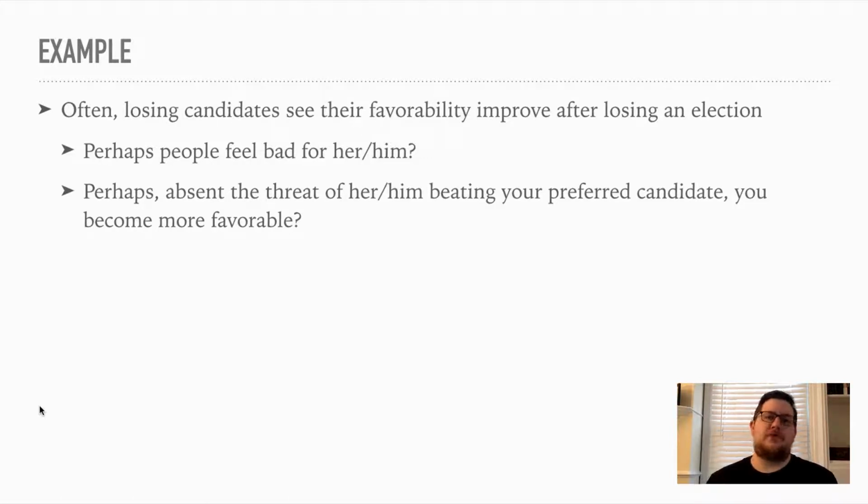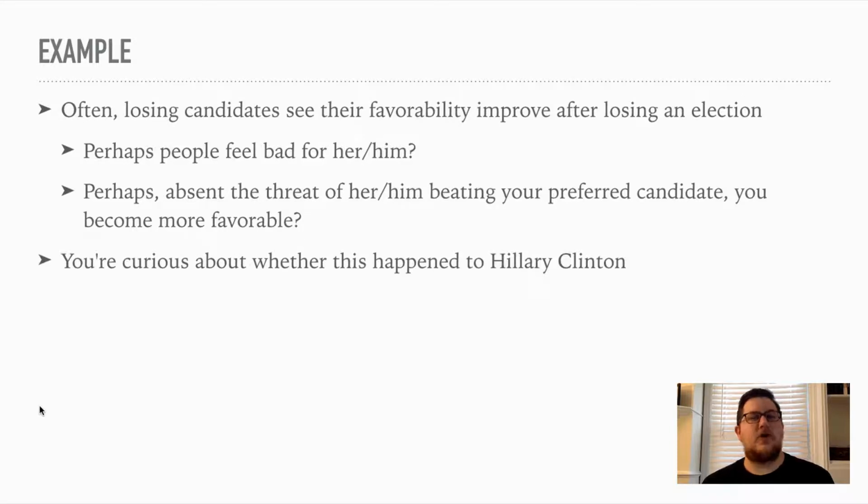So Obama voters, after Romney lost, would say, well, he ran a good campaign. He kept it kind of clean. It wasn't really vicious, at least not from him. It was from some of the super PACs, but not from him. And we feel bad that he lost pretty badly, but he's not a threat anymore, so we feel okay. So maybe that's it. Maybe individuals become more favorable. Maybe that's what's driving this.